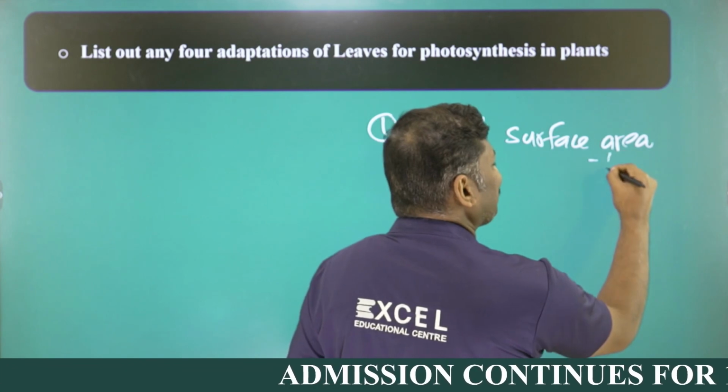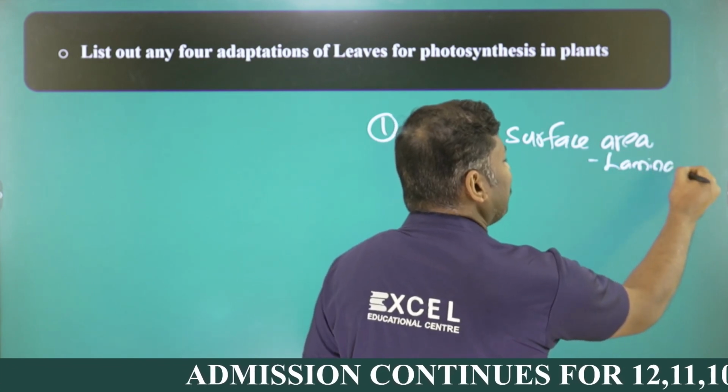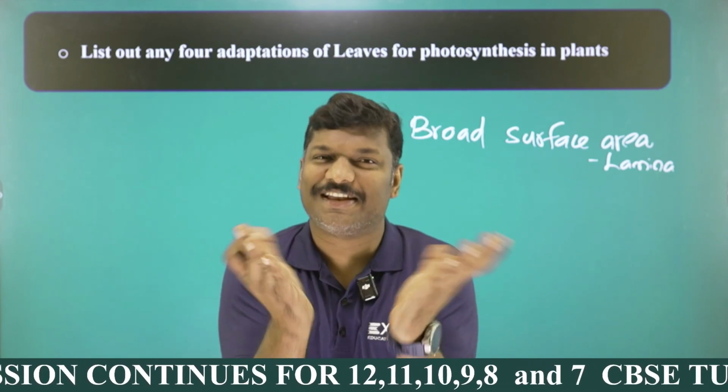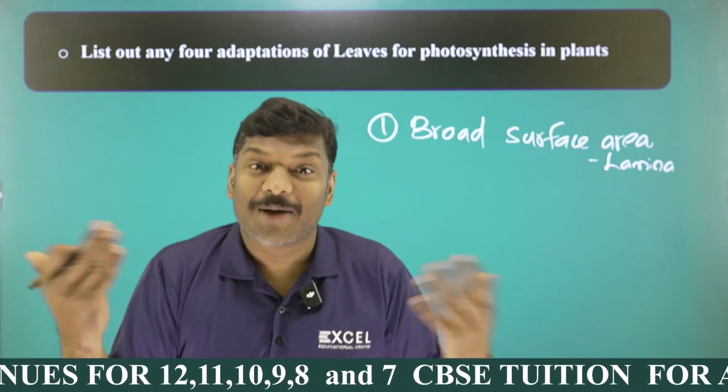So that's why the leaves are open. We studied the touch-me-not plant drooping. It's not actually drooped; the leaves are open, my dear student. So when the leaf is open, you know what the broad leaf outer surface is called? You studied that name, my dear students. I think some of you are remembering that word. It is called the leaf blade, otherwise called the lamina. So the leaf is having a broad surface area, and the broader the surface area, the more the absorption of sunlight.